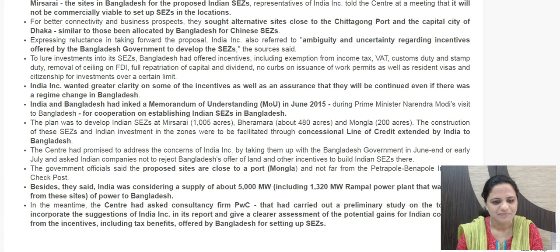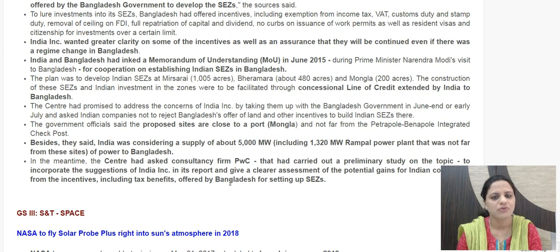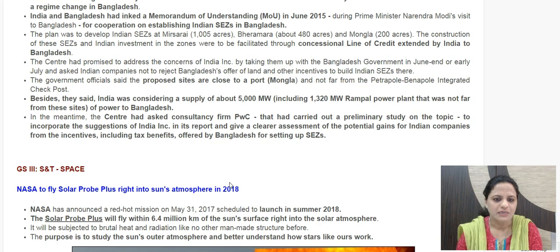Also, Chinese investments in the country are going significantly high. So India wants to compete and does not want to give away a neighbor to Chinese investments. We are also emphasizing on increasing our investments here and stronghold in Bangladesh. The consultancy firm PricewaterhouseCoopers has been provided with the task of having a preliminary study done about the feasibility and the benefits which would be there because of Indian IEZs being established in Bangladesh.